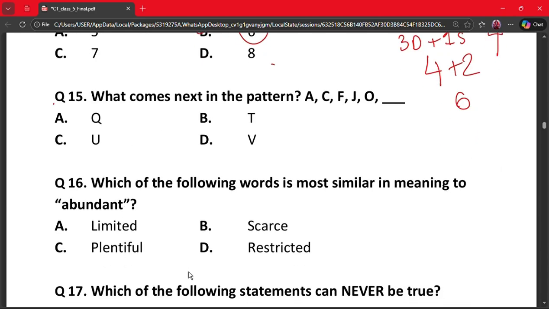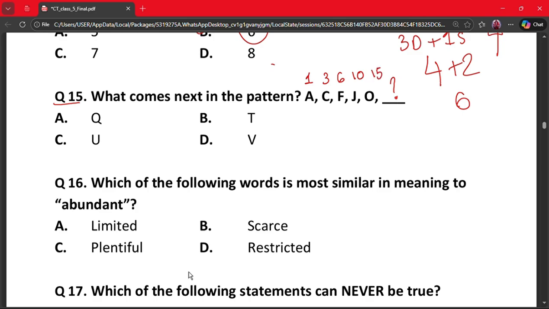Question number 15. What comes next in the pattern? A, C, F, J, O. What will come here? Options: A, Q, B, T, C, U, and D, V. So this is a pattern where A comes in the first place, the first letter. C is the third letter. F is the sixth letter. J is the 10th letter, and O is the 15th letter.